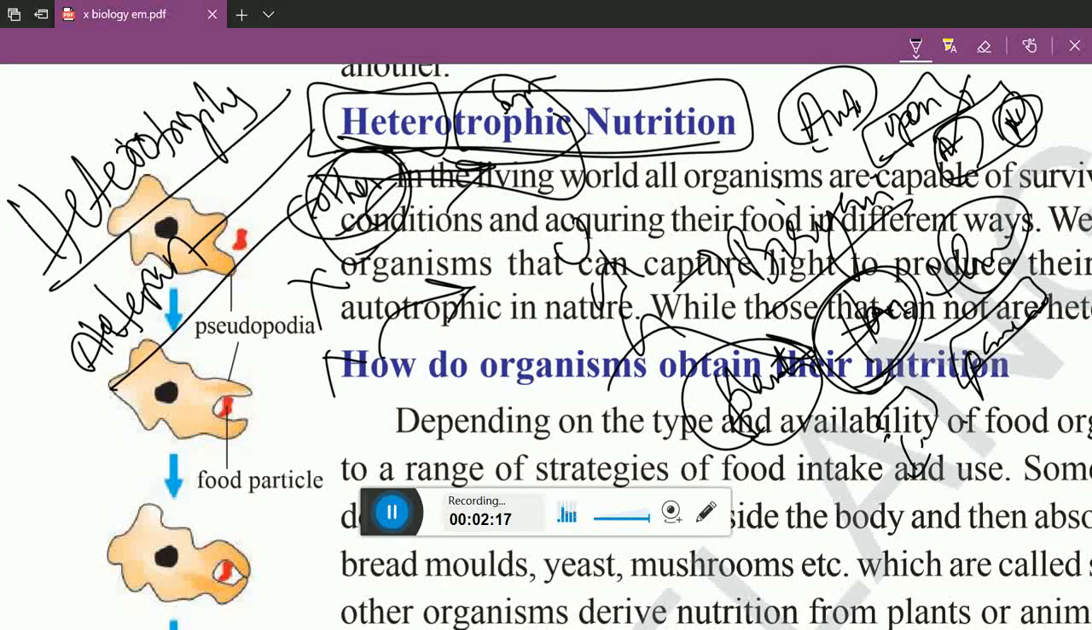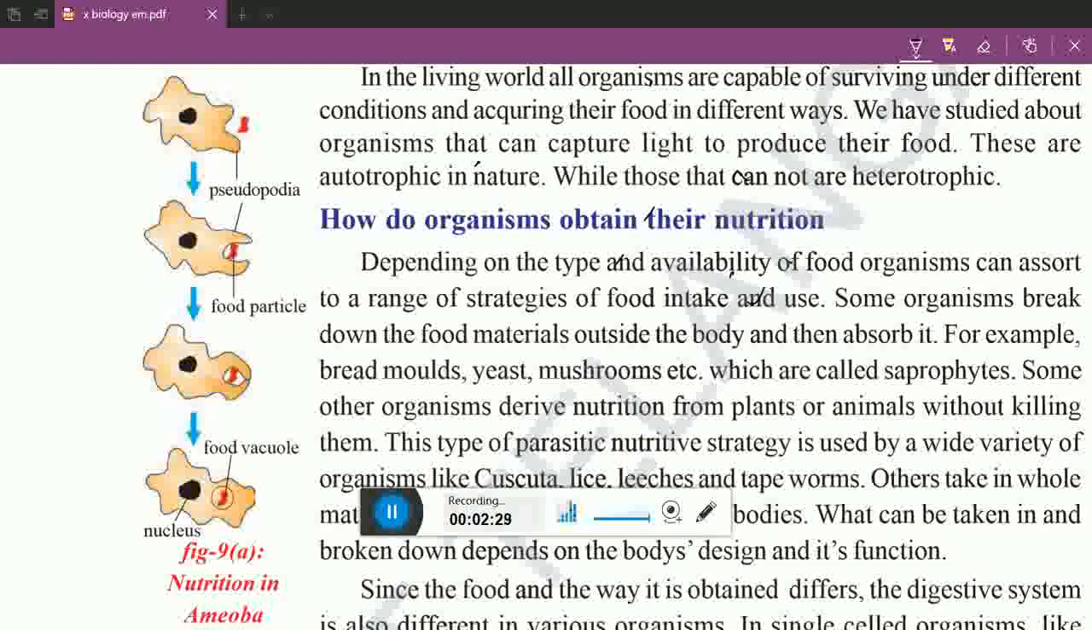So you need to remember this. What is heterotrophic nutrition? The type of nutrition which is dependent on another organism in search of food is called heterotrophic nutrition. If you see a good example, we discussed amoeba. What is the amoeba doing here? First, amoeba will identify its food with the help of false feet.